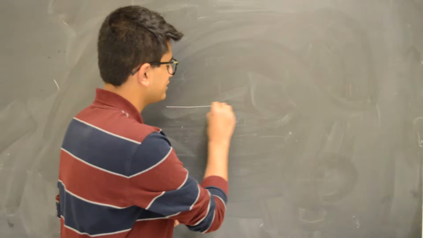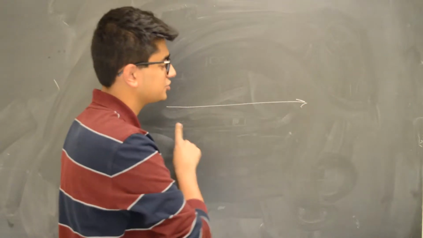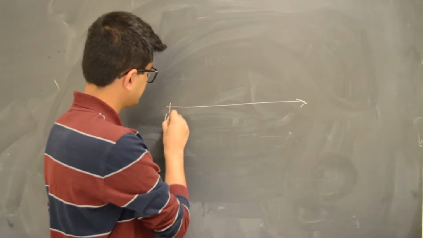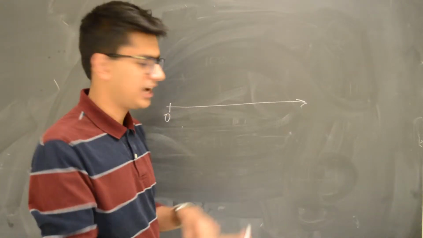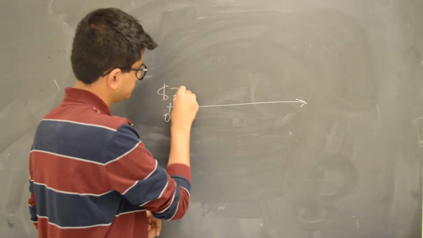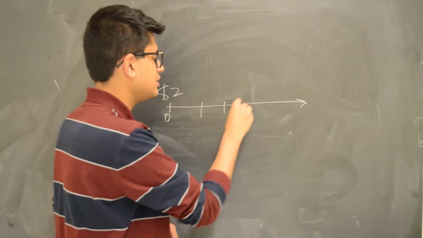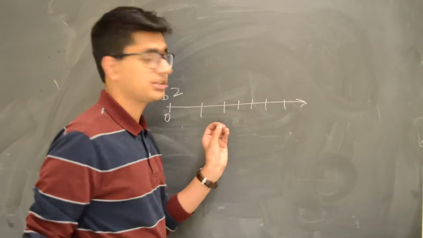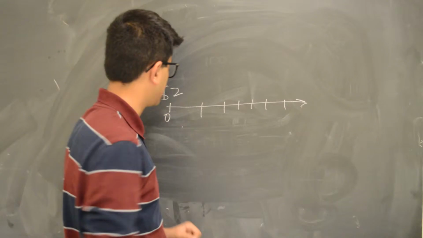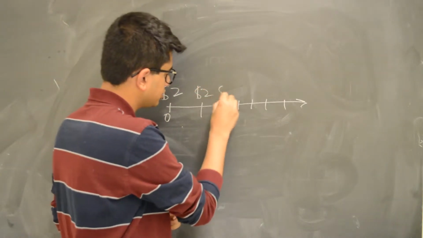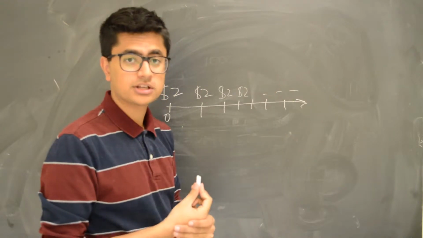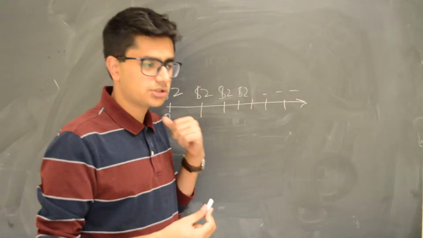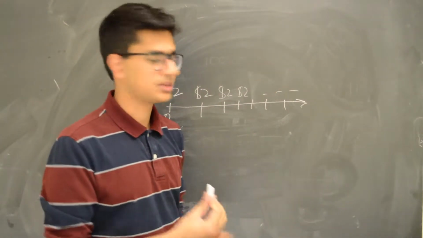So let's say you have a timeline, and I won't draw it in, it just goes on forever, and this represents time 0. Let's say you get paid a dividend today, or get some sort of cash inflow today of $2. And you're going to get that every year. And since it goes on to infinity, it's never going to stop. So you're going to keep getting $2 forever, as long as you're holding the stock, or the money keeps coming in, is what the point is.